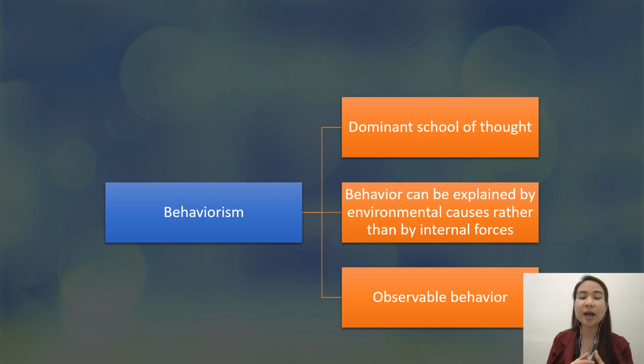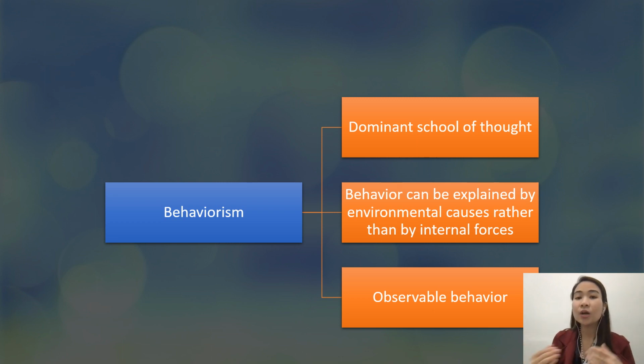It focuses on what can be observed, what the environment does to our behavior, and how our behavior was affected by the environment. From its root word behavior, behaviorism focuses on observable behavior and what the environment tells about the behavior of the person.